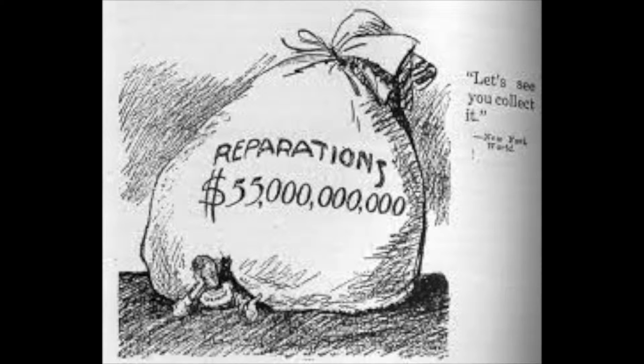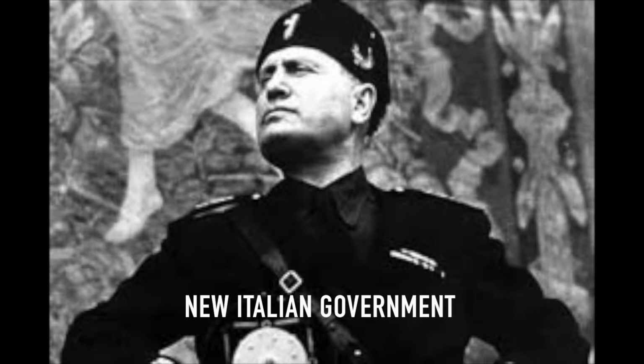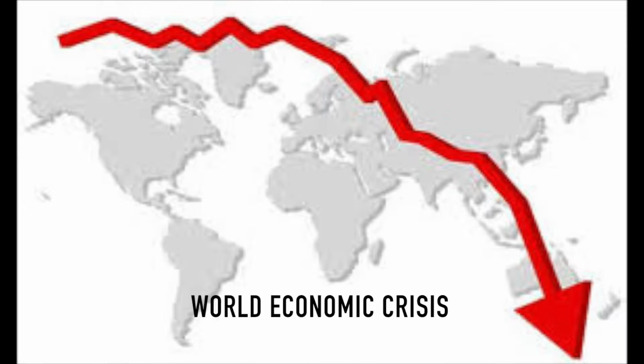Germany was paying for all the damages that it caused during World War I. Totalitarian governments started rising. In 1922, Mussolini formed a new Italian government. The world fell into crisis, and in 1929, there was a huge economic problem worldwide.